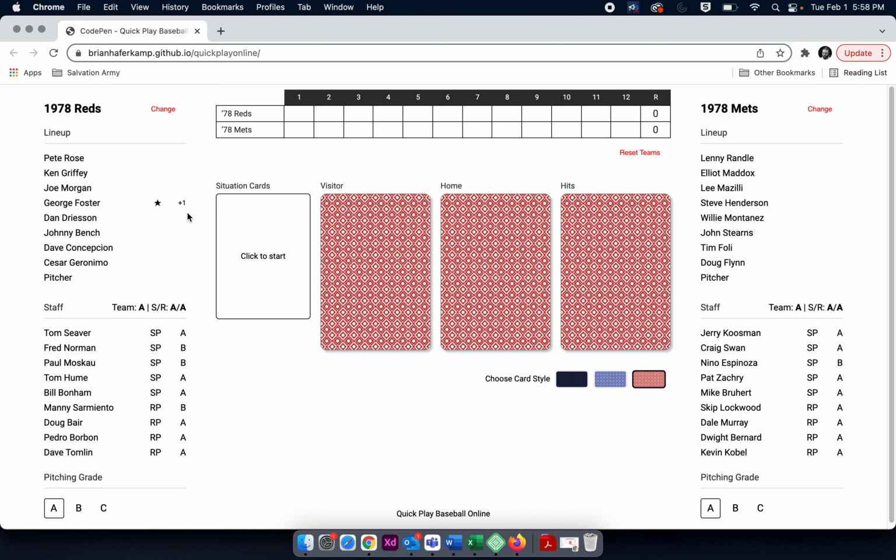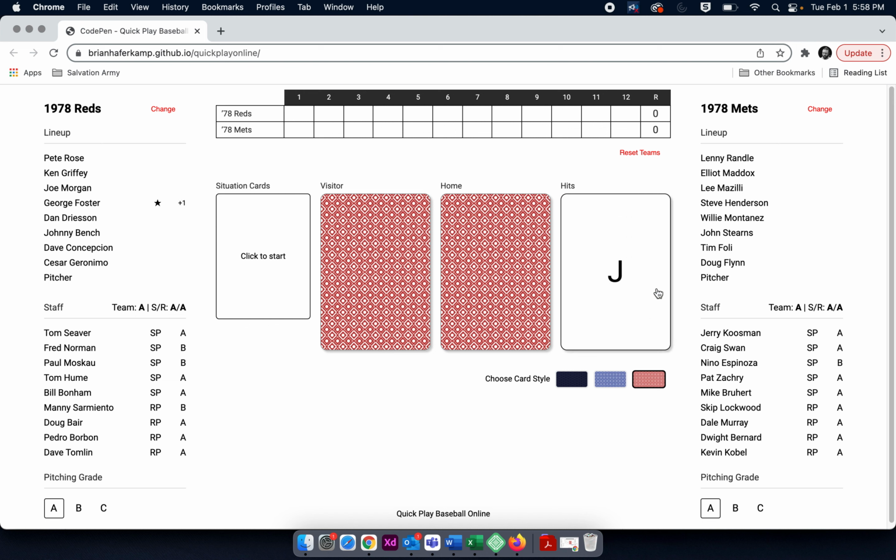And I'm glad that this one came up because you can see the +1 here. Now the +1 means that when there's a hit triggered, and you click on the hit card and flip over the hit card, if it's George Foster, then instead of a jack, he's actually going to have a queen because he has a +1. So his power is a +1. So instead of a single, he would hit a double in whatever situation he's in. So those are your two special markings that you have for the batters.